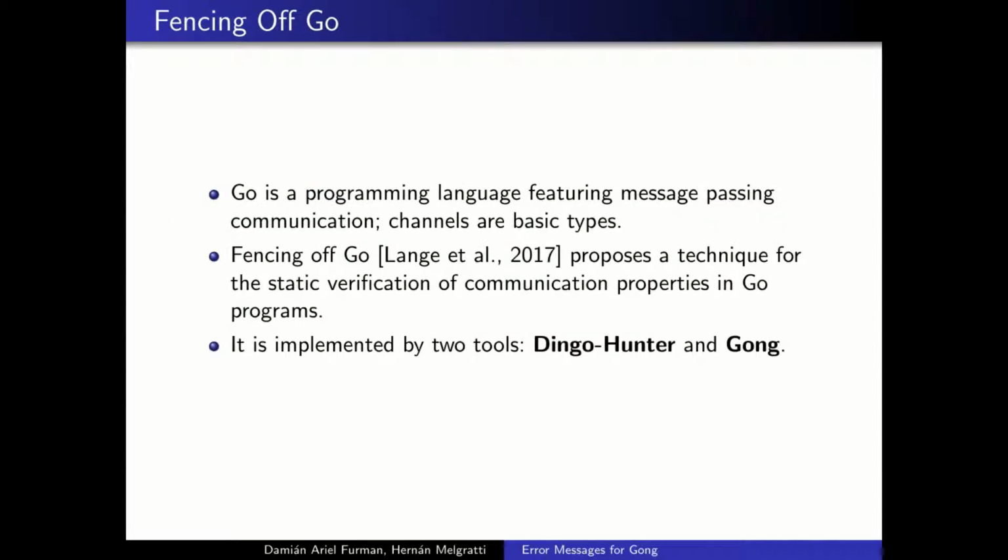Go is a relatively new programming language that features message passing communication. It incorporates channels as basic types, and it also incorporates operations over channels as basic instructions. Fencing of Go is a work published by Lange et al. in 2017 that proposed a technique for the static verification of communication properties in Go programs. There is an implementation of this technique by two different tools called Dingo Hunter and Gong. Dingo Hunter creates an intermediate representation of the Go programs that is later taken as input by Gong, which does the static verification of the properties.